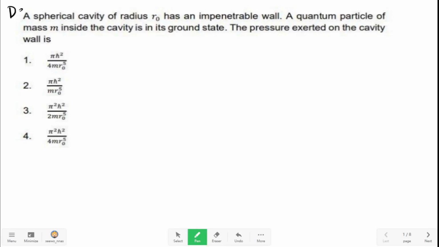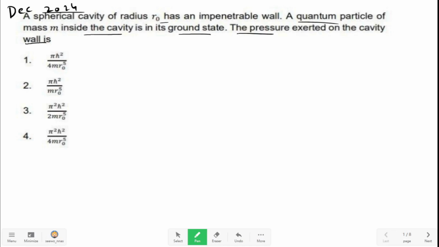Here we discuss a question from CSIR NET December 2024. A spherical cavity of radius r0 has an impenetrable wall. A quantum particle of mass m inside the cavity is in its ground state. The pressure exerted on the cavity wall is.